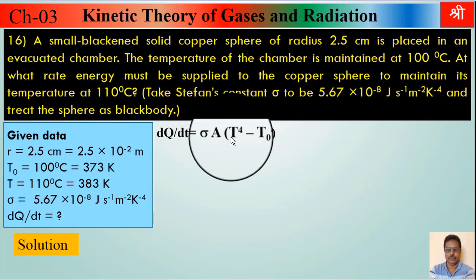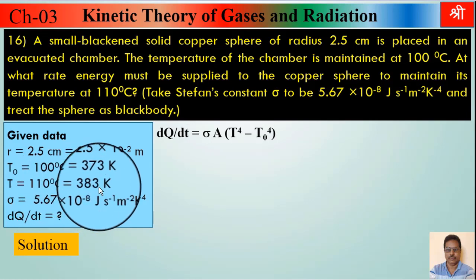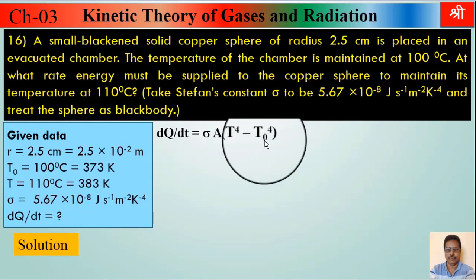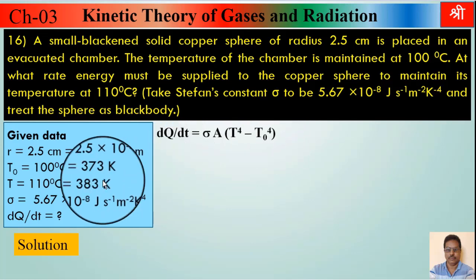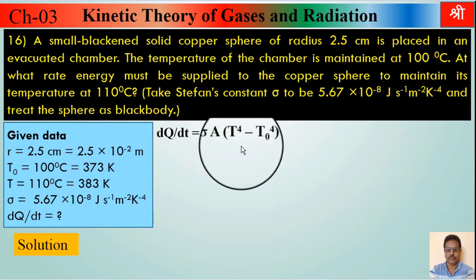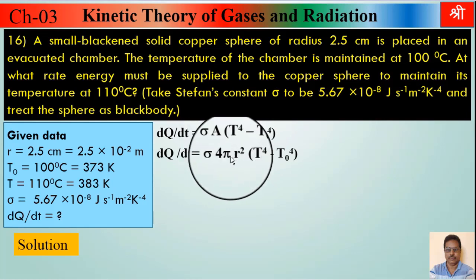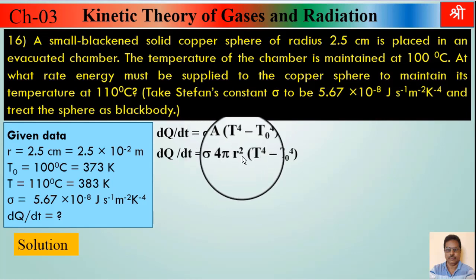T is the temperature of the body, that is given, 110 degrees Celsius, that is 383 Kelvin, and T0 is the temperature of the chamber which is surrounding that sphere, to which the copper sphere is emitting the energy. So first of all, write the formula for the area of a sphere, which is 4 pi r square. Always remember, the surface area of a sphere is given by the formula 4 pi r square.